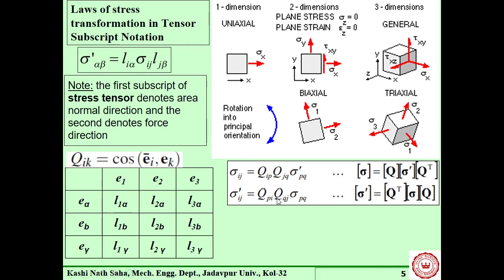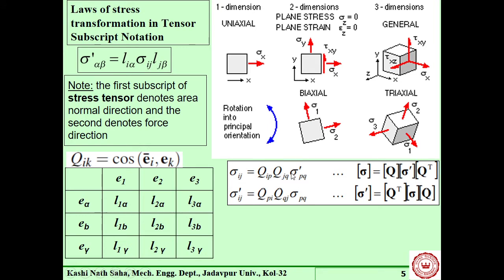So this is what this means. Actually, this is tensor notation. As we are not familiar with tensor notation, but we understand what this operation is, we can express this as a matrix.